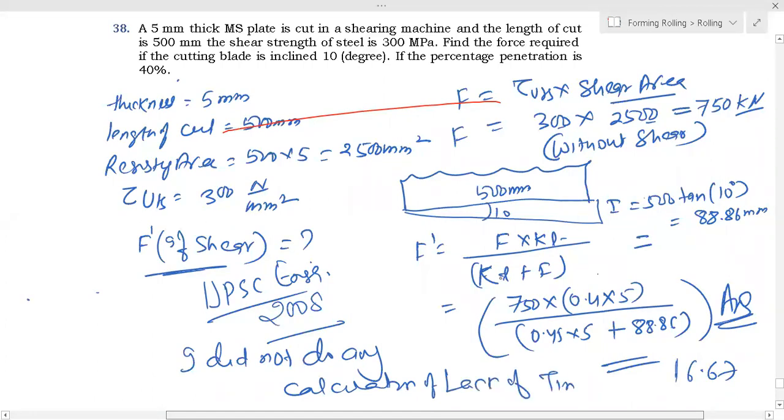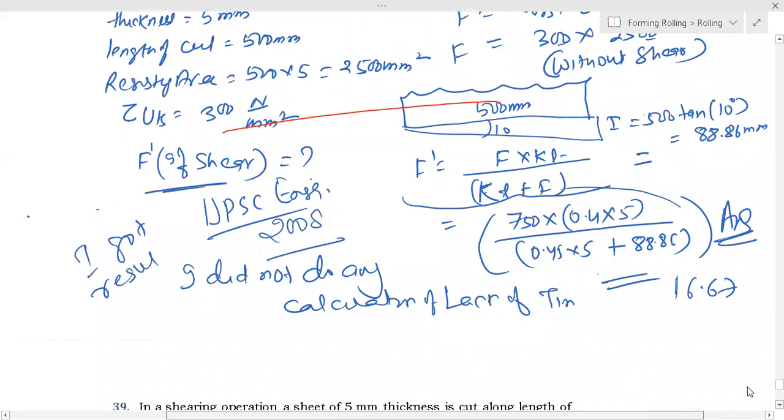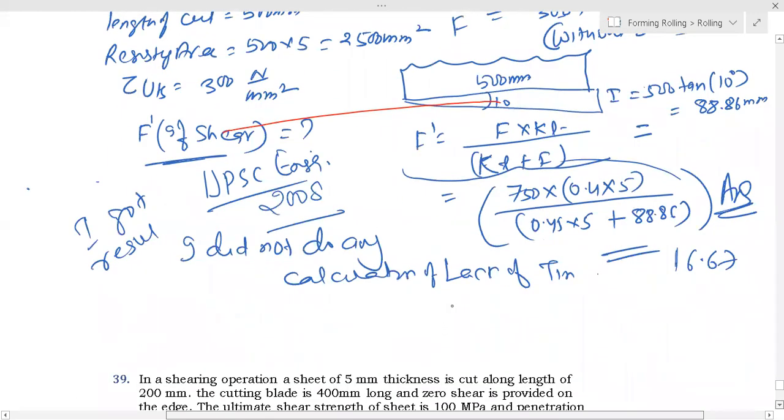I went up to here, then I left all calculation and got the result. Because it was a subjective question, I wrote, because time was not there: solving equation 1 and 2 and putting in equation 3, we can get the answer.